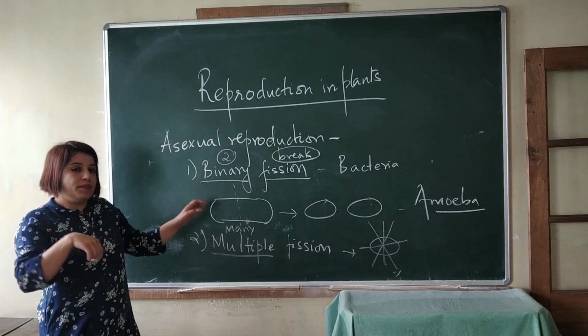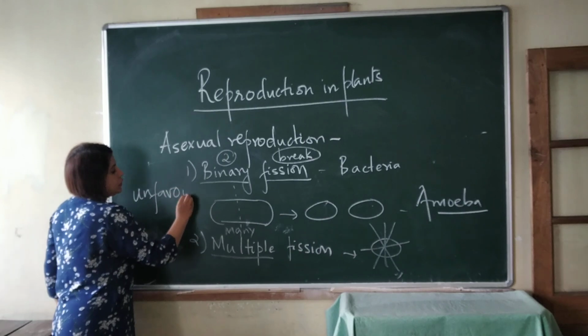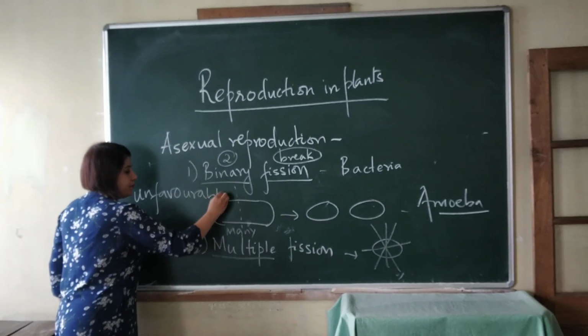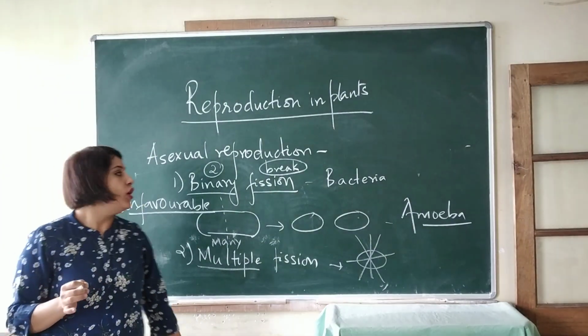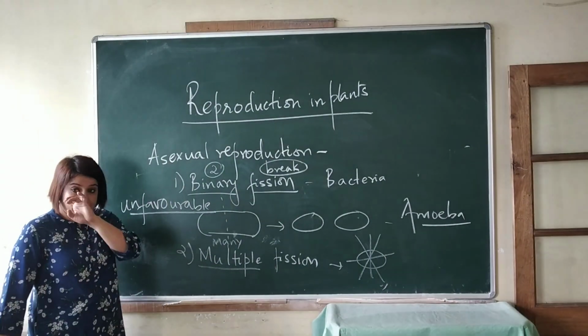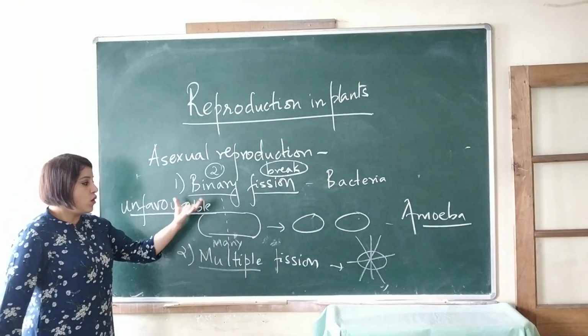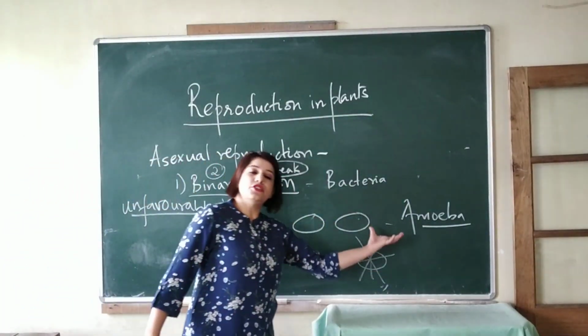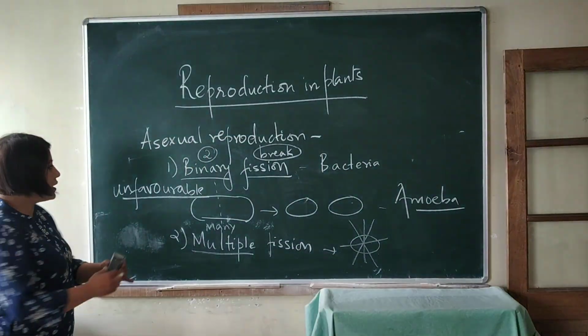And it takes place only during unfavorable conditions. So when the conditions are not favorable for binary fission to take place, then multiple fission takes place. One cell divides into many daughter cells. Next one, budding.